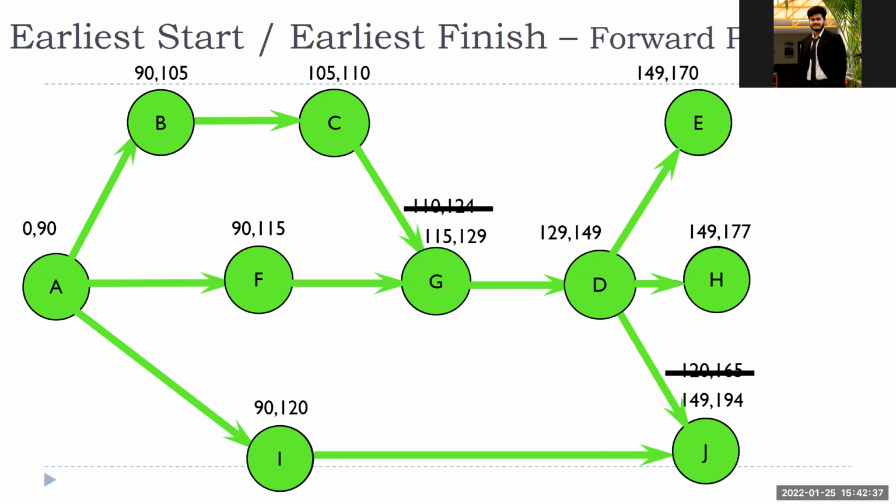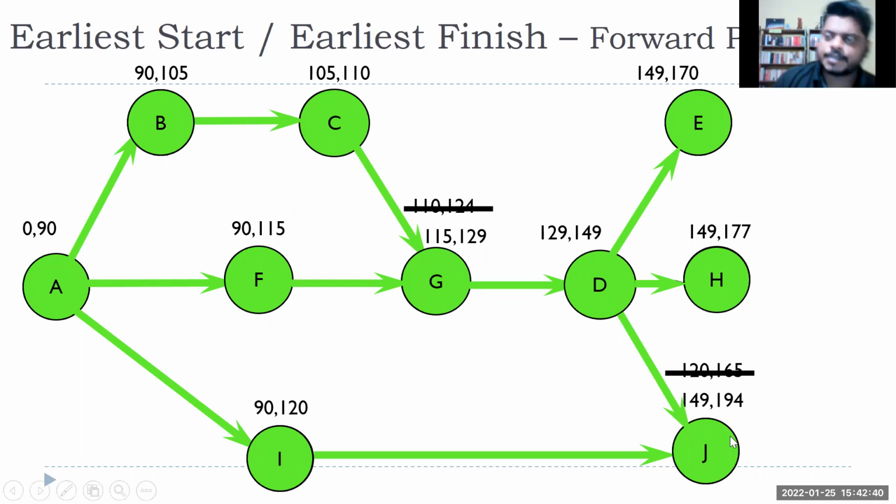194. Yes, because these are the three activities towards the end of my project, and I need to complete all three. This activity you will complete by 170, this is by 177, and this one by 194, right? So what does it mean? Unless I complete J, my project is not complete. So that is my earliest finish. When going by the forward pass, from the left side to the right side, whichever is the latest day, though its name is earliest finish, remember we take the latest day as my earliest finish, right? So now I know that it will take 194 days.